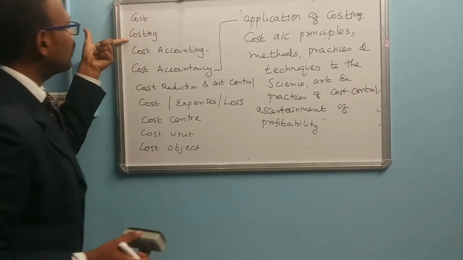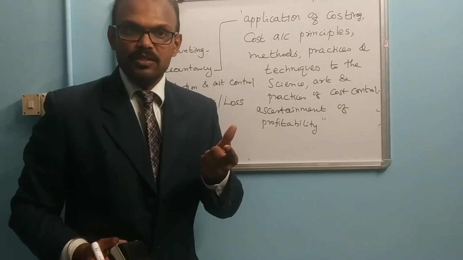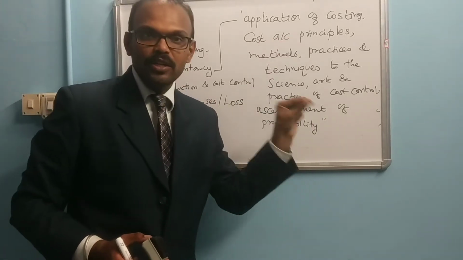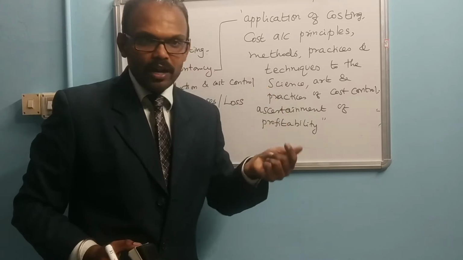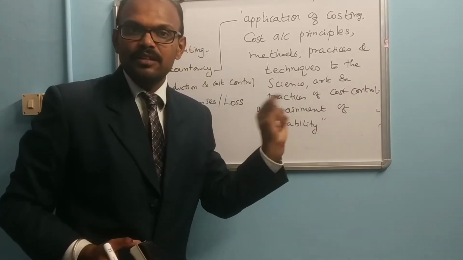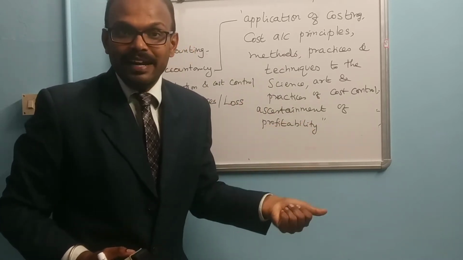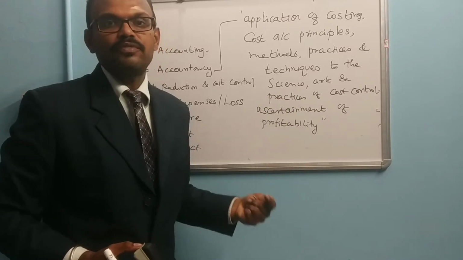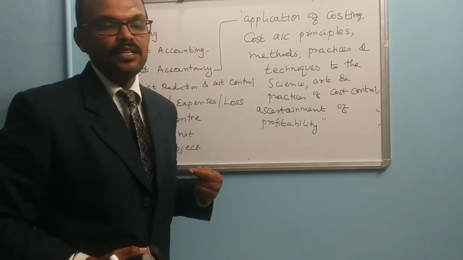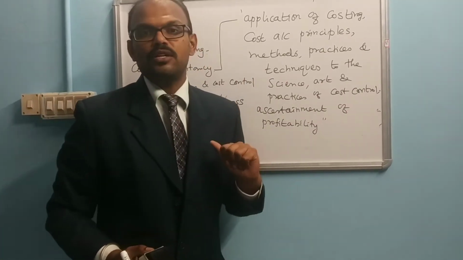If we go for costing, we have different methods of costing, different types of costing, and different techniques of costing. In order to reduce or control the cost of the product, we are going to apply a suitable method, a suitable technique, and adopt suitable practices for reducing the cost of that product. So as a cost accountant, using his ability, he is going to adopt a suitable method and technique to reduce the cost of the product.